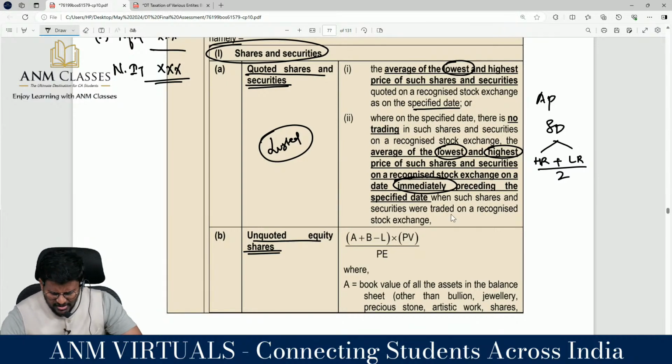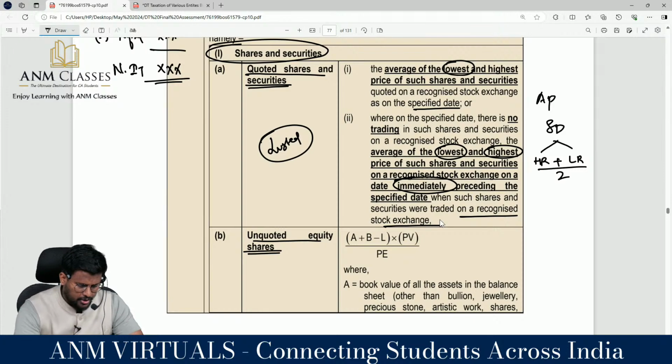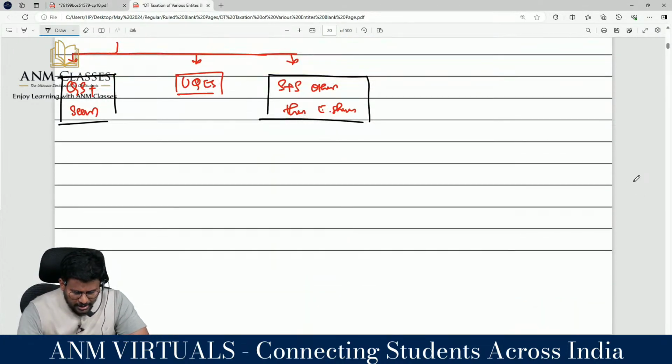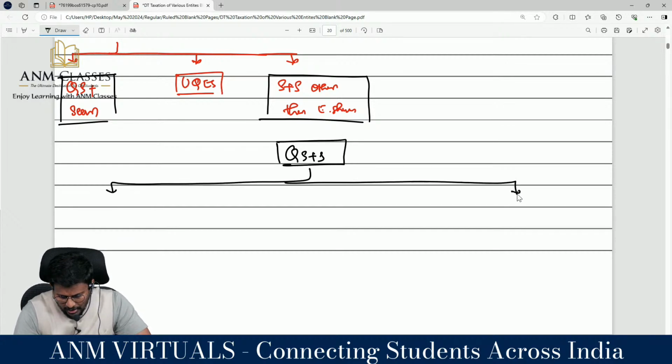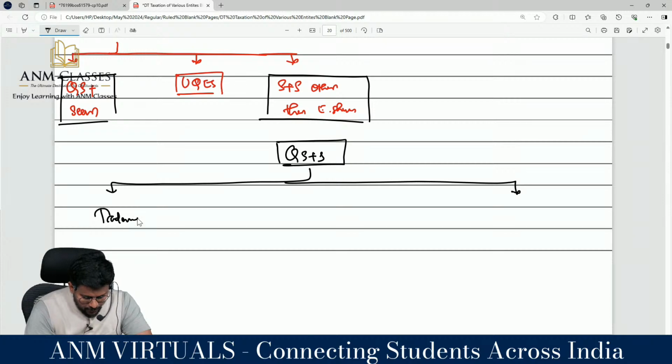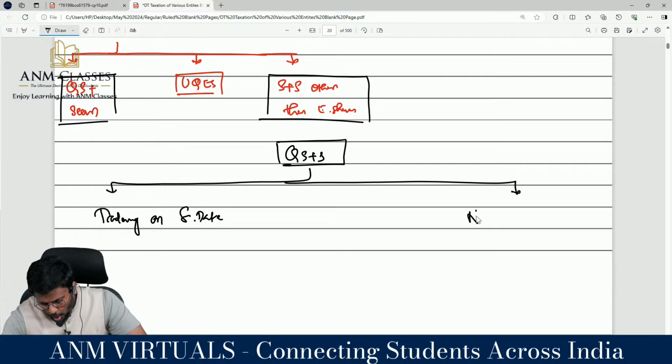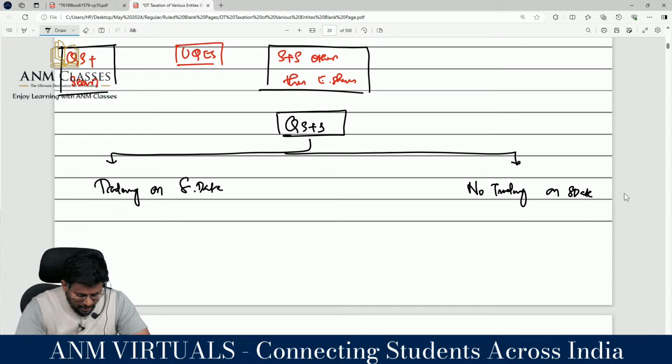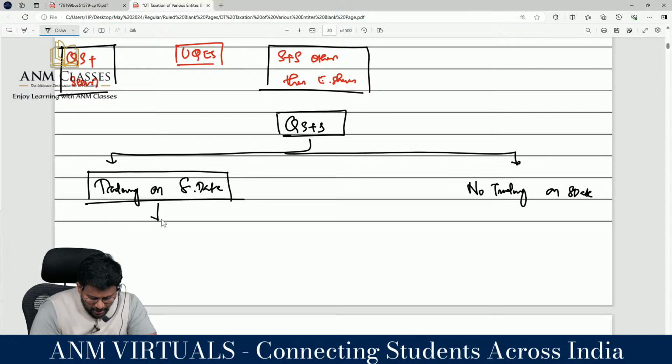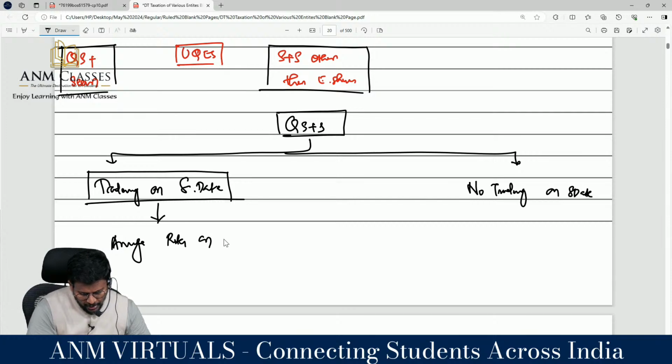Very simple. When such shares and securities are traded on a recognized stock exchange, we can easily do it. Quoted shares and securities are classified into how many categories? 2 categories: trading on the specified date, and no trading on the specified date. If there is trading on the specified date, take the average rate on the specified date. That's all.